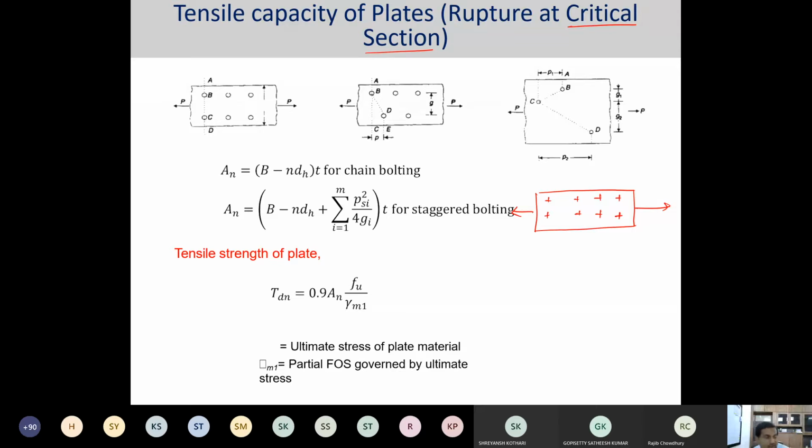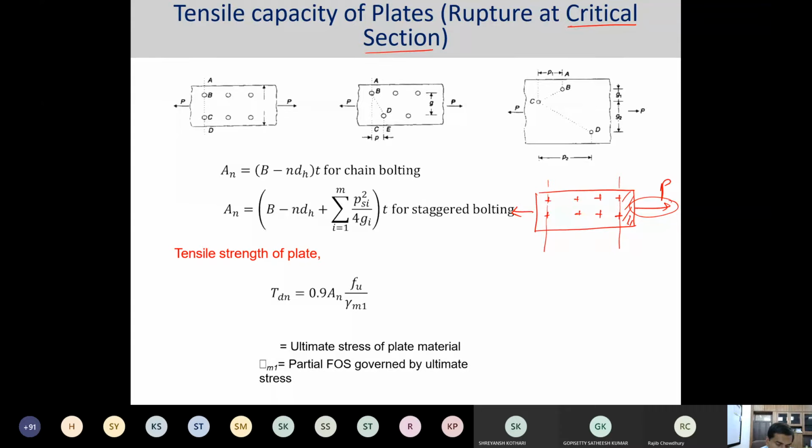If someone asks you, I would probably say that at these two locations would be the more critical. Why? Because here the forces are acting, and as per St. Venant's principle, which has been taught in the solid mechanics course, near the applied load the load distribution is generally very non-uniform.